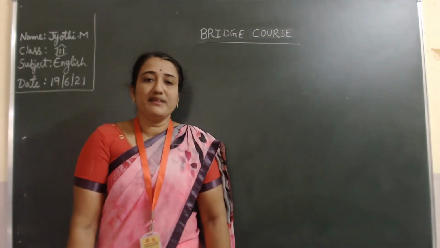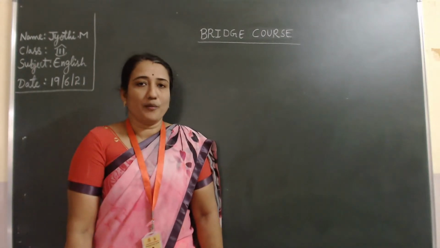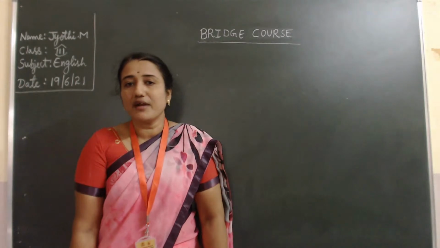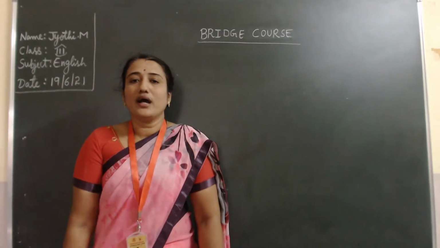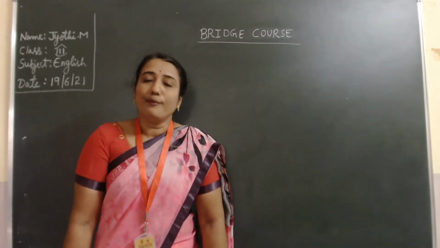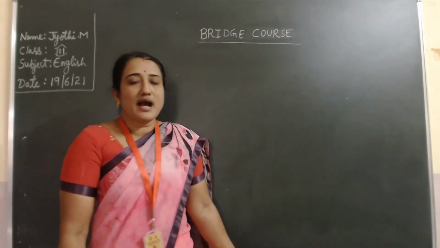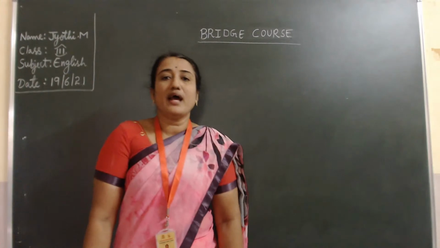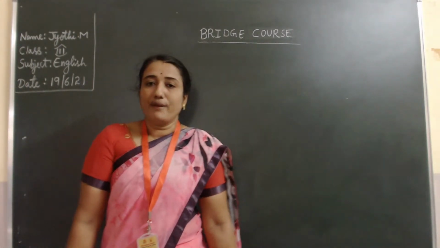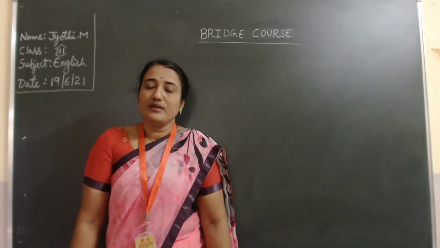What are compound words? Compound words are formed by joining two different words with two different meanings to give a new word with an entirely new meaning. Like cup and cake, I told you, it will be a cupcake. Then rain plus bow, rainbow.